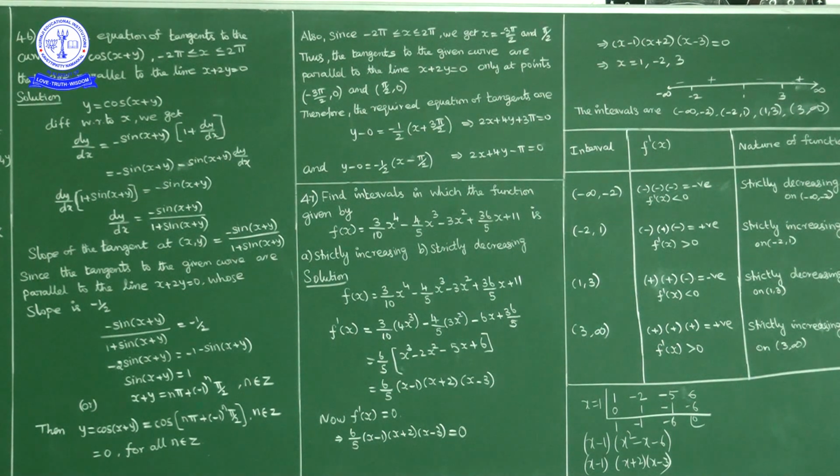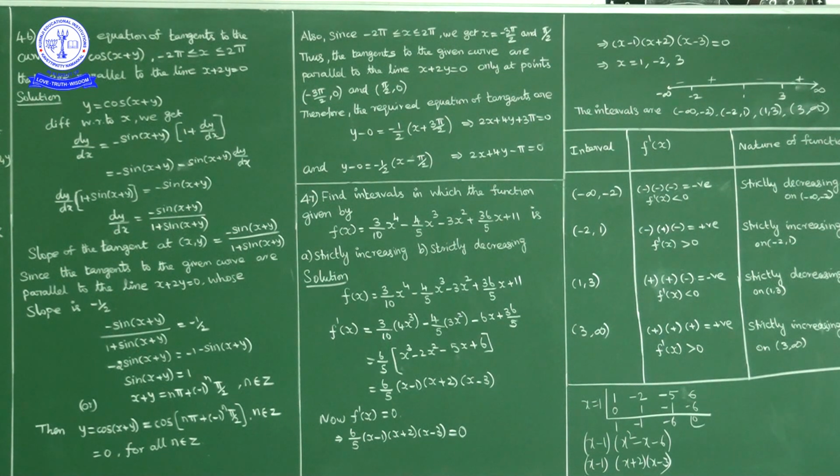Here x belongs to minus 2 pi to plus 2 pi. Now sin of x plus y is equal to 1 means x plus y is equal to n pi plus minus 1 whole power n into pi by 2, where n is integer. Condition is sin of x plus y is equal to 1.